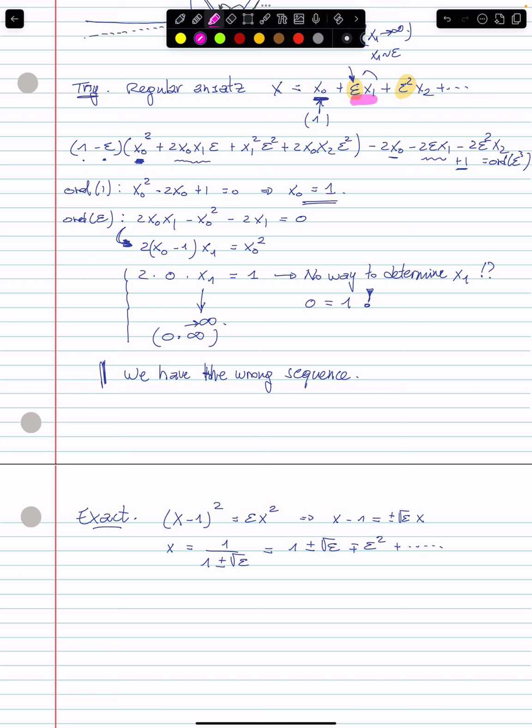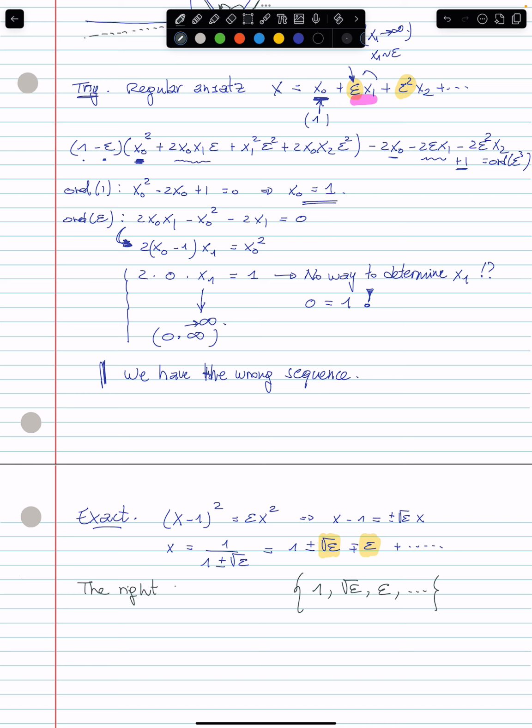And so what do we see here? Indeed, we see that we had the bad sequence, and the sequence that we should have used is in fact 1, square root epsilon, epsilon, and so on and so on. That is the right sequence.